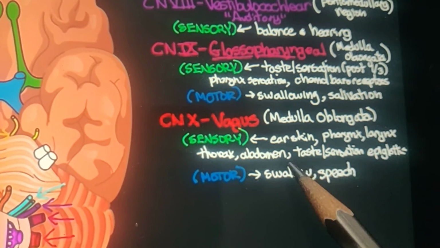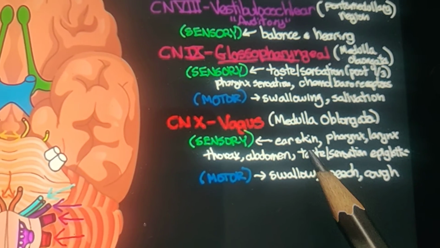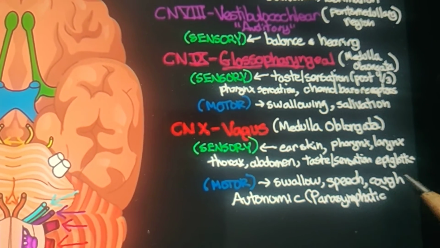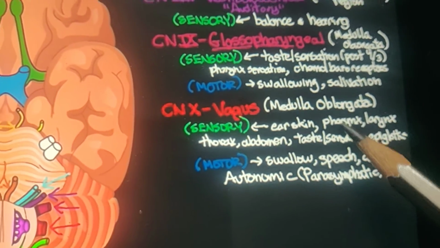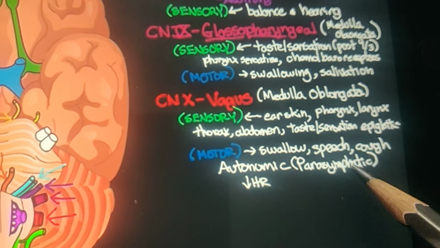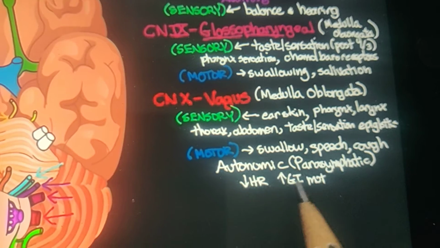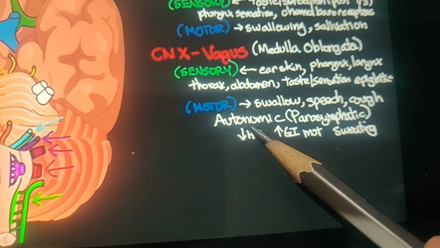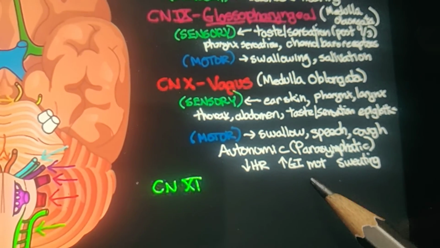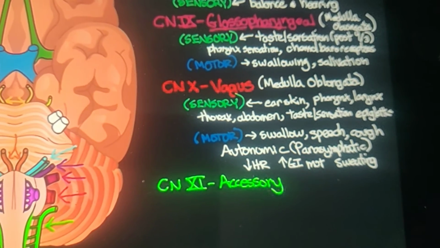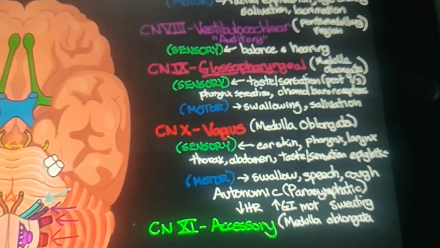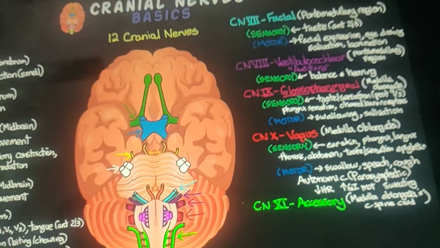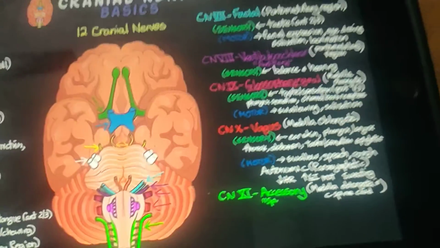The sensory activity means it is seen in the skin of the ear, pharynx, larynx, thorax, abdomen, taste, and the epiglottis. All those areas it can be seen. Whereas for motor, swallowing, speech, cough, and inside the autonomic nervous system, that is the parasympathetic nervous system, we have also seen the vagus nerve, which is essential for lowering the heart rate, increasing gastrointestinal motility, and for sweating. That is about our vagus nerve, the most essential and very important nerve among all the cranial nerves.